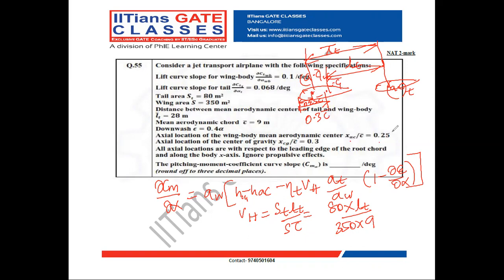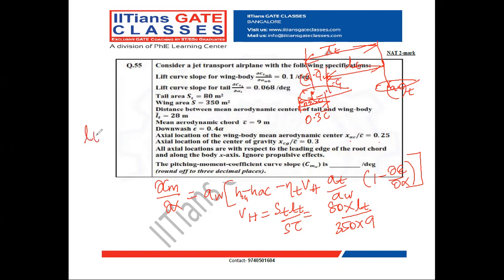So when I subtract 0.3 minus 0.25, I get the distance between the aerodynamic center and the CG. If I subtract that from L_T bar, I get the tail lift arm.